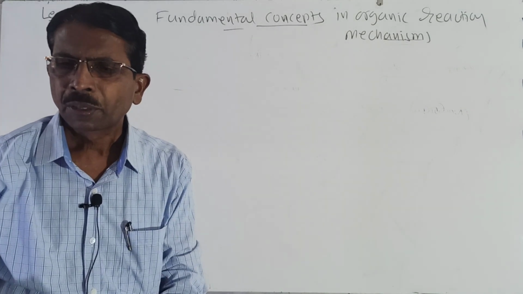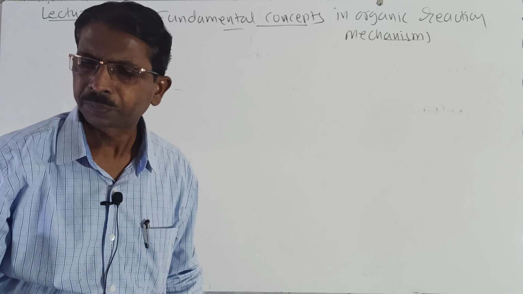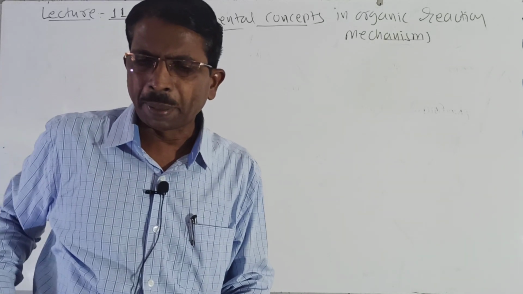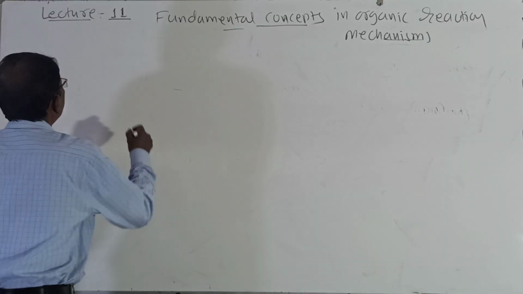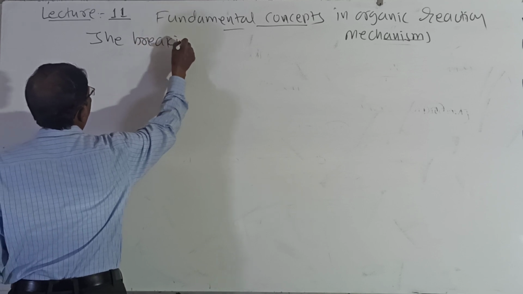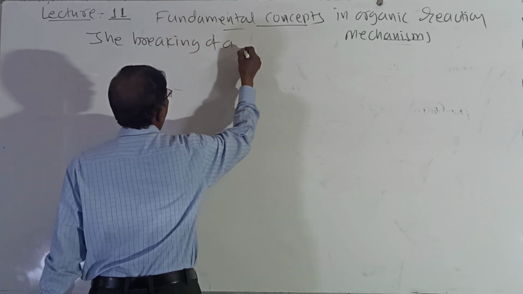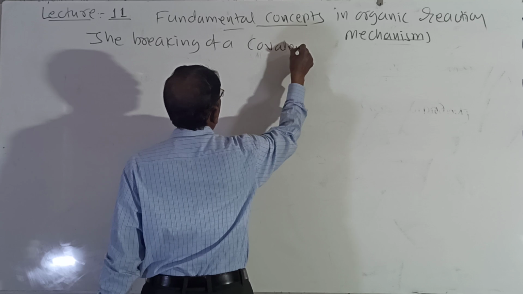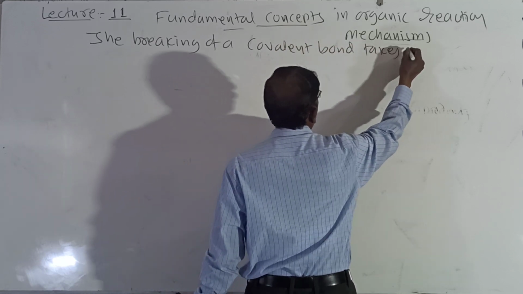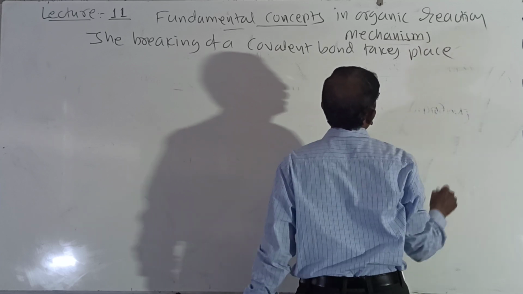So let us see how the breaking of a covalent bond takes place.